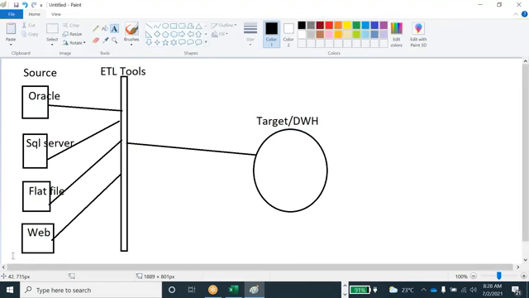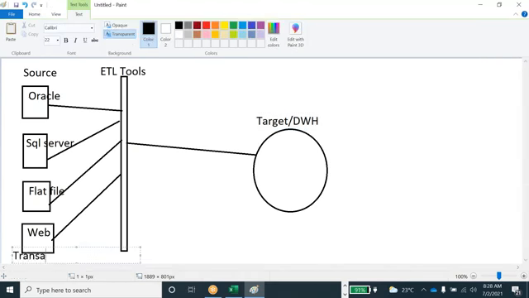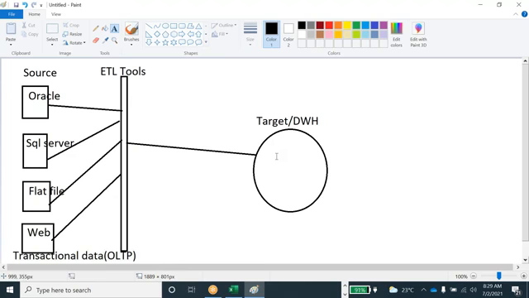This is the OLTP data, transactional data. Here you may have a doubt. Anyway, we are loading into a database only. For example, take only one source, that is an Oracle database, and again we are loading into a database.